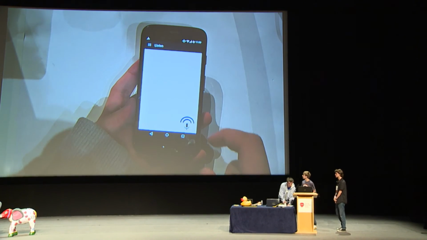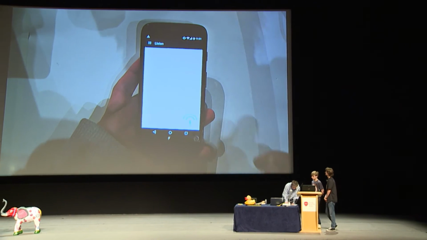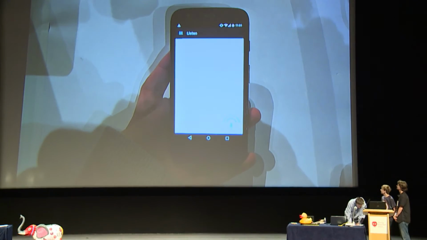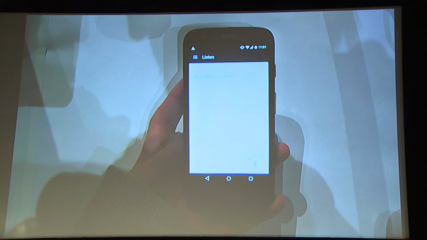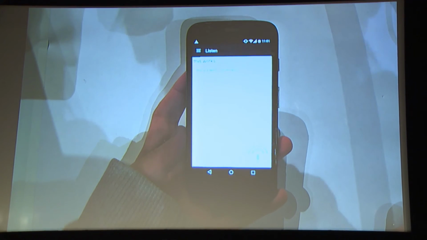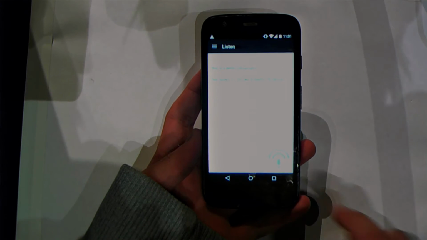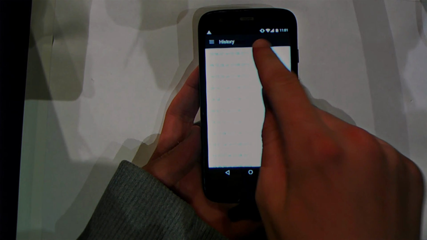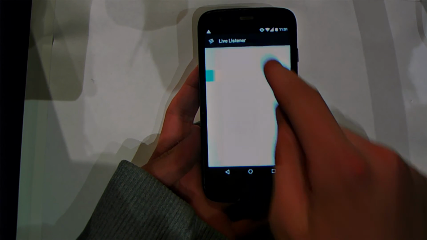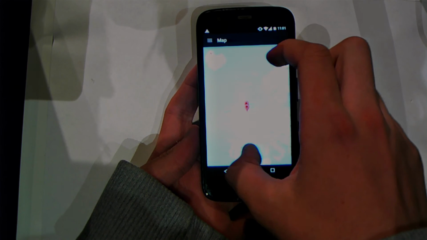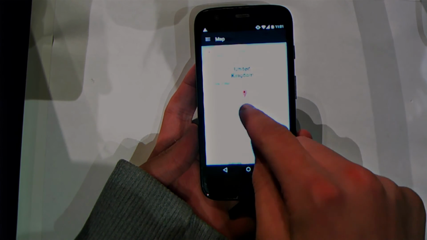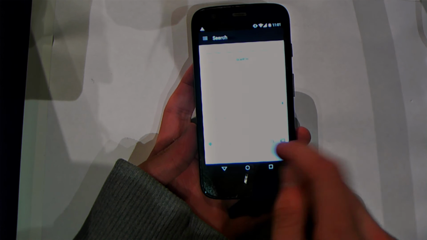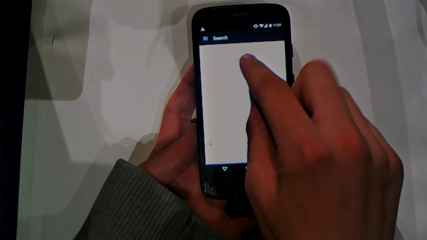So this is just our app. If I turn listening on: hello, this is a demo conversation. This works just like a speech recognizer. Then this gets saved in history in the latest string, and it gets plotted on a map like this. You can then click this and it will provide all the ones which were recorded in Birmingham. You can also search for keywords such as "test", and it will provide all the ones which contain the word test.